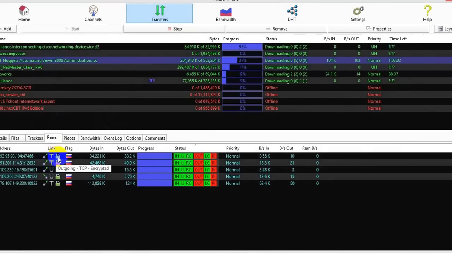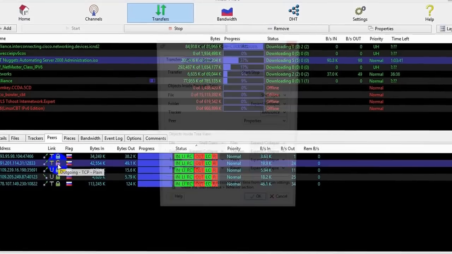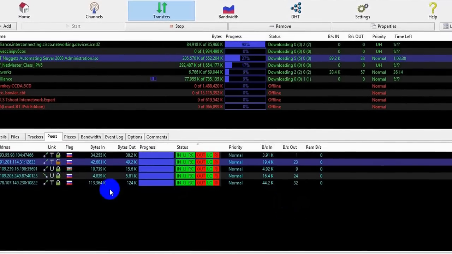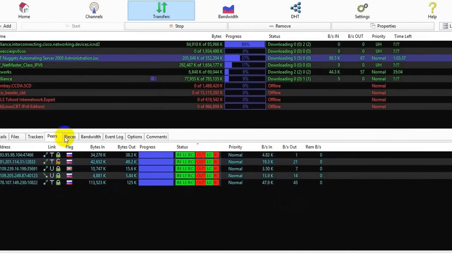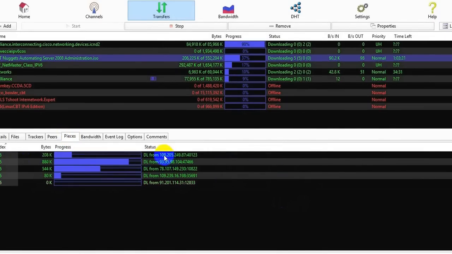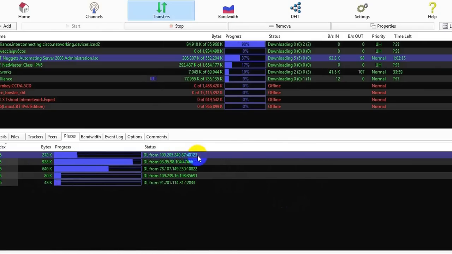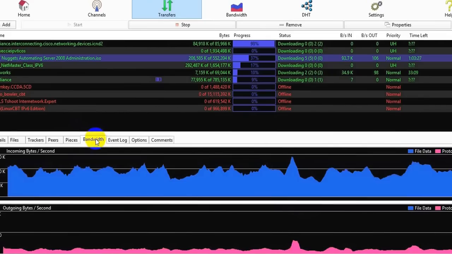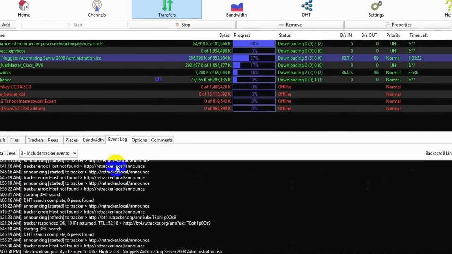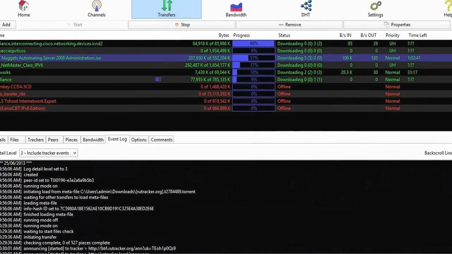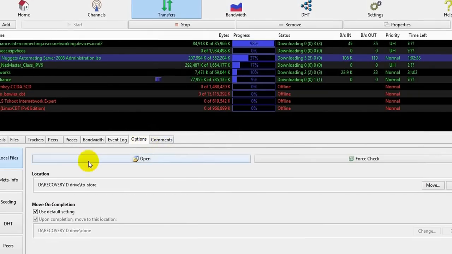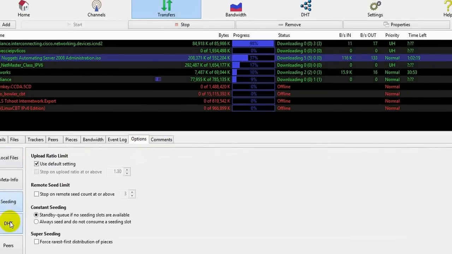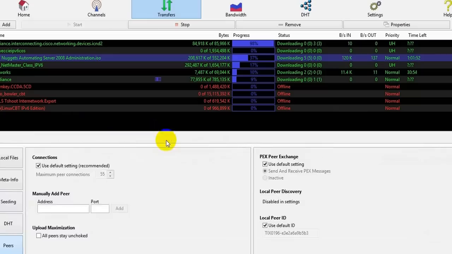It is TCP, it is locked, encrypted. This TCP, trying to connect now, it is not encrypted. This is encrypted, totally encrypted connection. These are the pieces downloading from this IP address with this port number. The bandwidth incoming and outgoing, event log, how many trackers are connected, announce period, timeout, DHT shorts, TTL, everything, options. These are the basic things. The comment is not given.